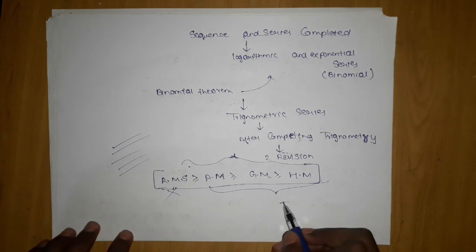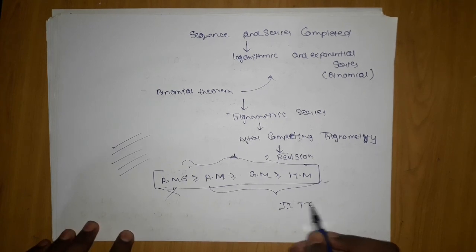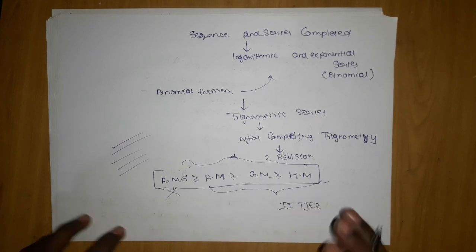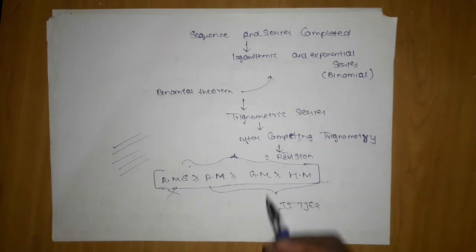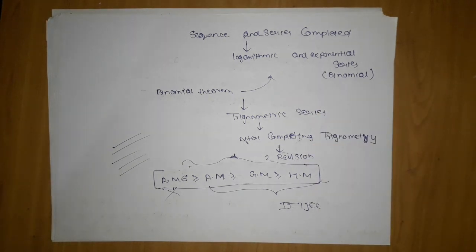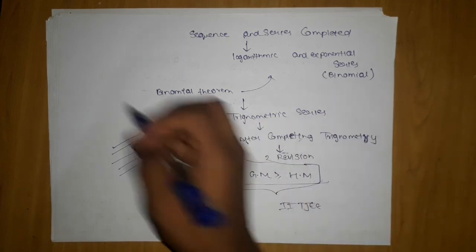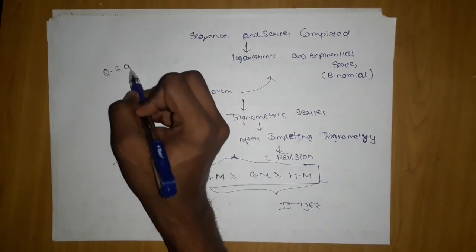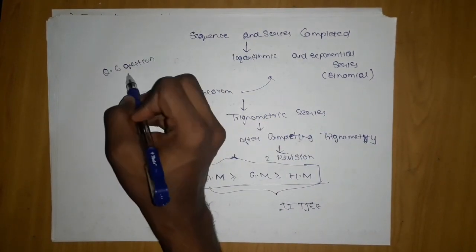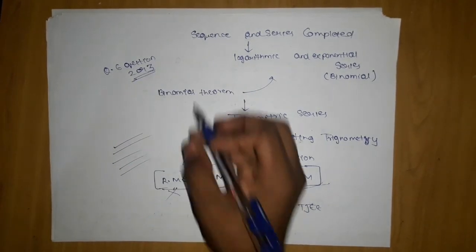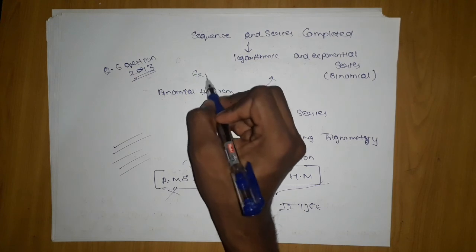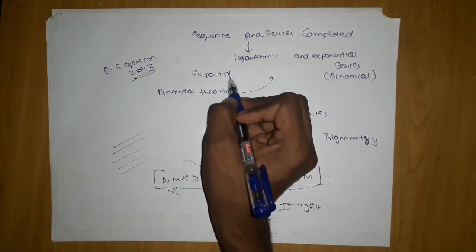As far as our IIT JEE is concerned, this much is more than enough in inequality. The other inequalities are just to make you comfortable in the inequality section. I have taught you complete inequalities; just exponential series and logarithmic series are left, and trigonometric series, which I have told you, plus the quadratic equation questions, some of which are left. I think 2 or 3 questions, which I told you, will be done after solving the exercise part of inequality.